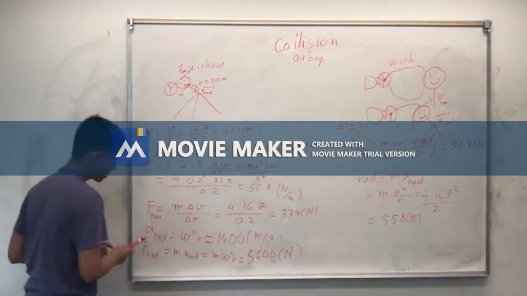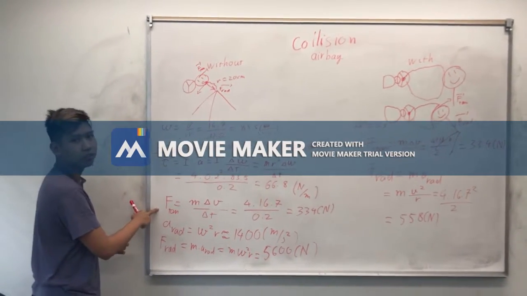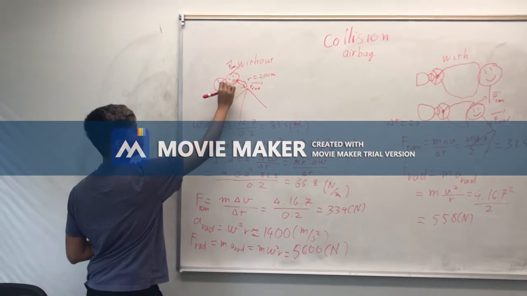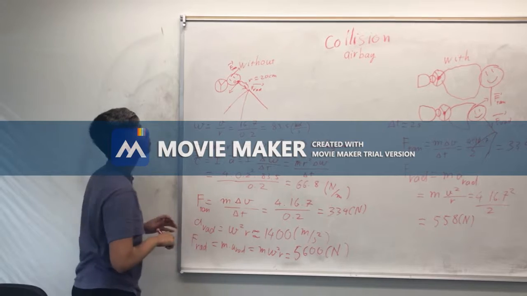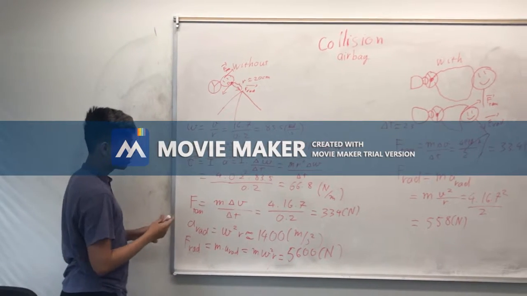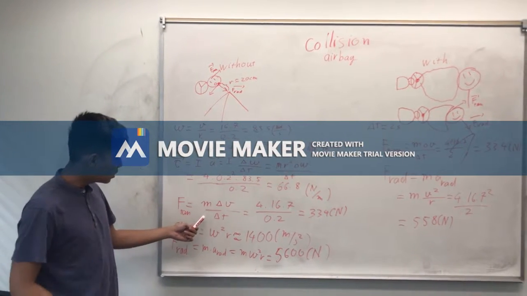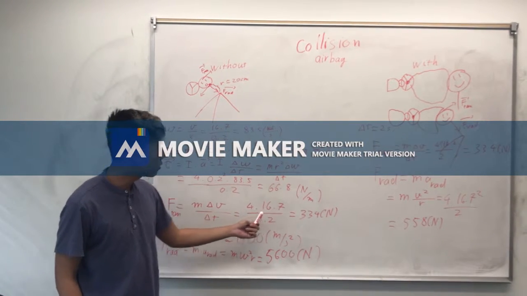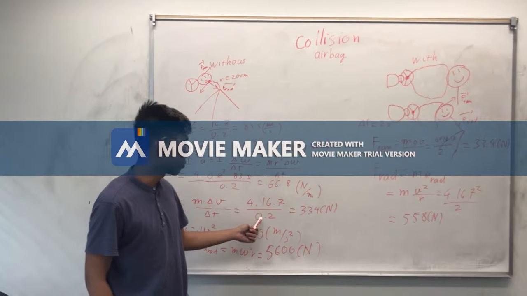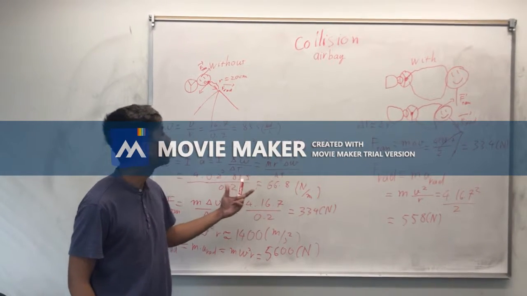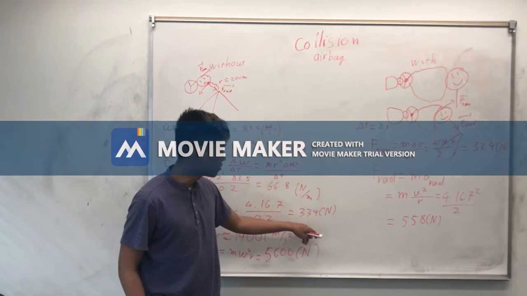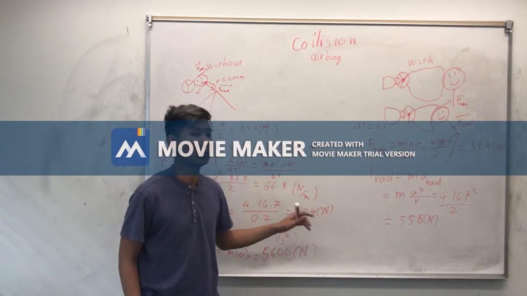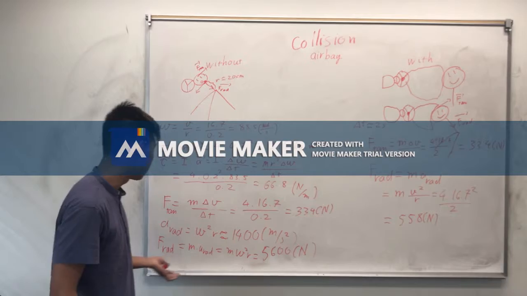The next thing I have to calculate is the tangential force, the reverse force when he hits the wheel. It's equal to m times change in velocity over time, which is 4 times 16.7 meters per second over 0.2 second, the time to stop. I have 334 Newton, and I think that's enough to damage you and make you bleed.